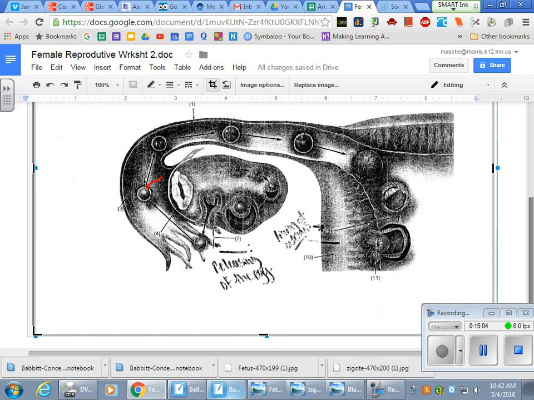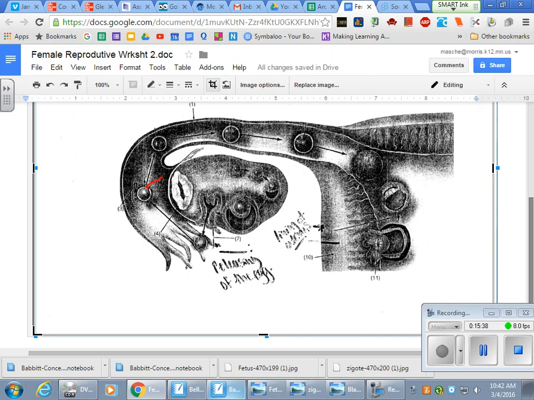The embryo, once it's implanted in the lining of the uterus, which we said was what word? It starts with an E? Endometrium. Once it plants in there, it is an embryo up until 8 weeks. So you are a zygote for the first day, and then you're an embryo up until week number 8, and then we call you a fetus.